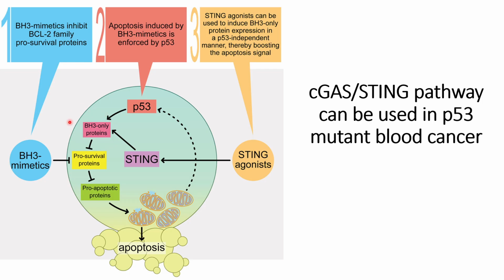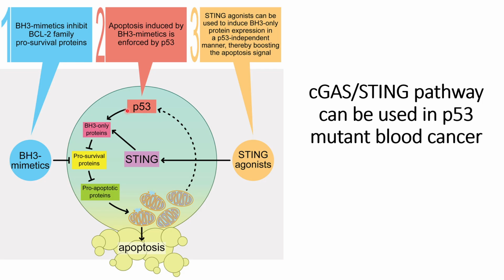The role of these BH3 proteins is to suppress the pro-survival proteins. Since the pro-survival proteins are suppressed, they cannot suppress the pro-apoptotic proteins, so it indirectly causes upregulation of the pro-apoptotic proteins, and it will trigger apoptosis. This is how p53 normally works.